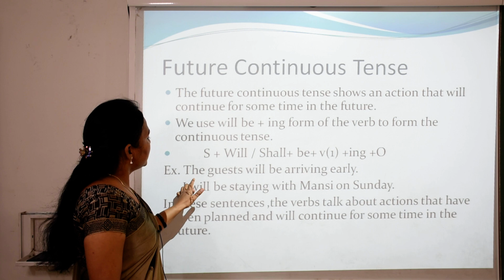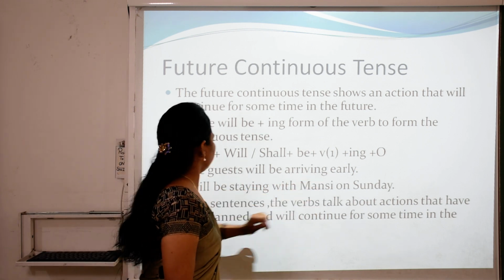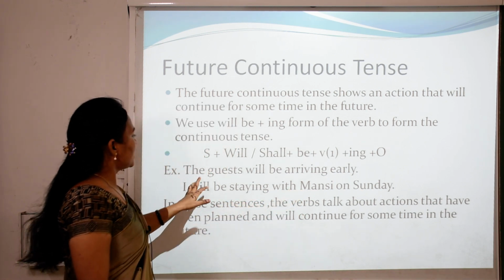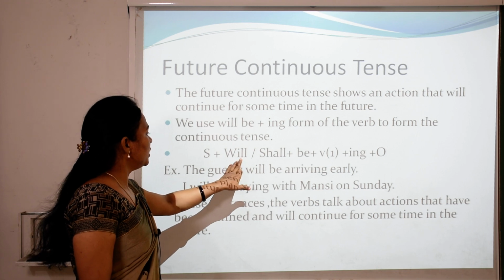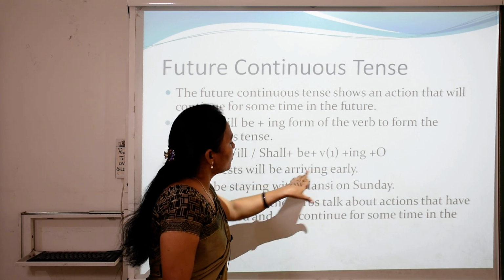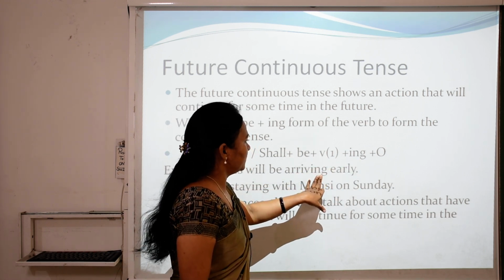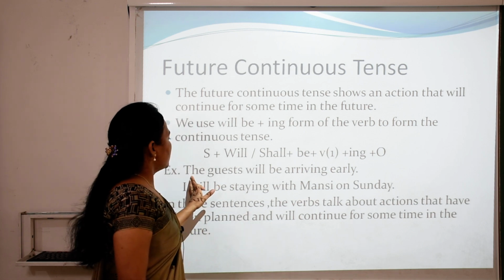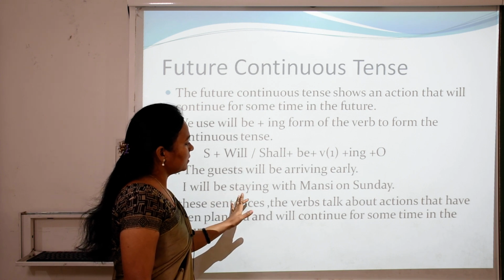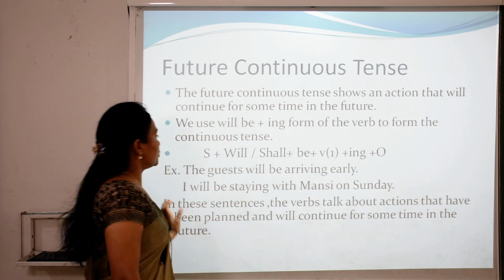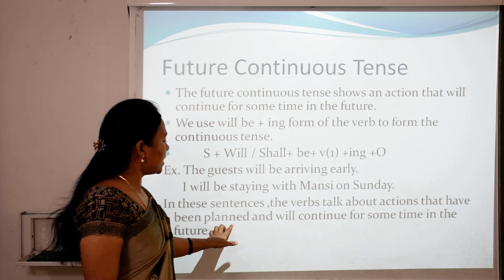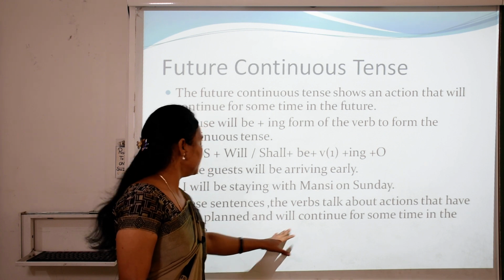So, for example, the guests will be arriving early. I will be staying with Mansi on Sunday. So, children, what is the subject here? The guests. We use will with the guests, add be, will be, and first form of the verb arrive, then add ing, and object here, early. In these sentences, the verbs talk about actions that have been planned and will continue for some time in the future.